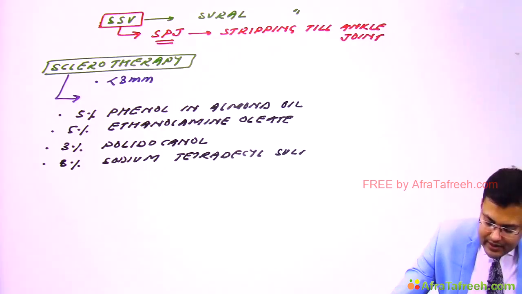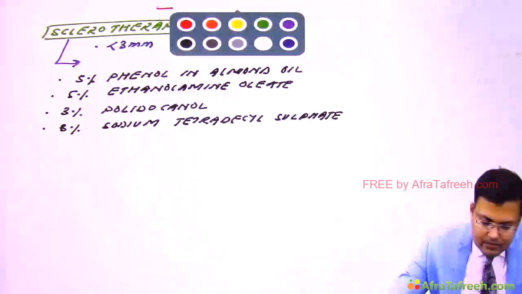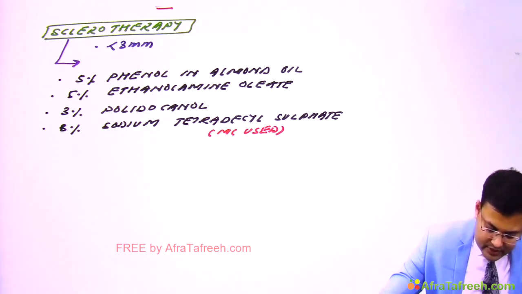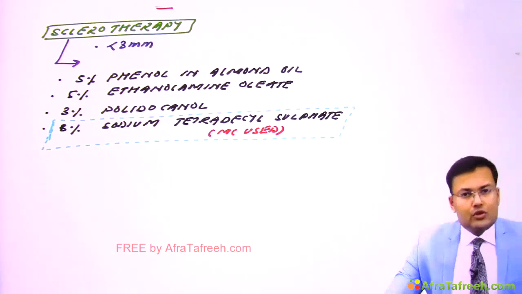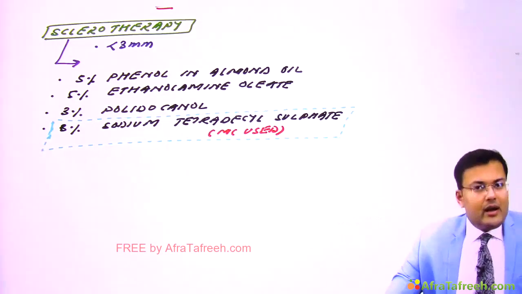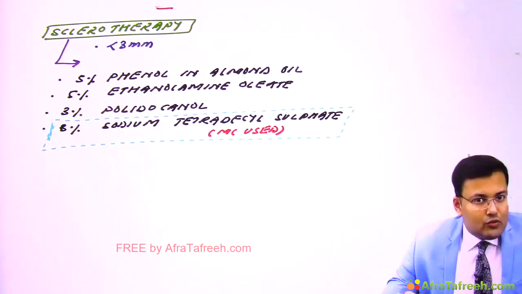If you remember, in hemorrhoids what were we using? We were using 5% phenol in almond oil. The most commonly used agent is sodium tetradecyl sulfate. So this 3% sodium tetradecyl sulfate is the most commonly used method. In relation to sclerotherapy, there is a method which is asked, the Tessari method, and this is the most commonly used